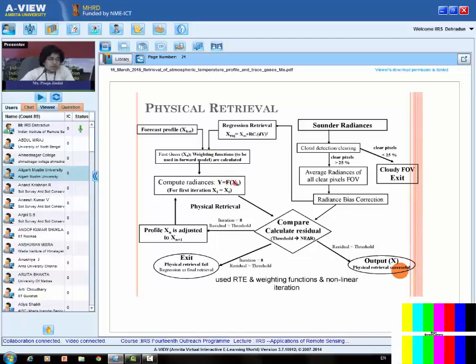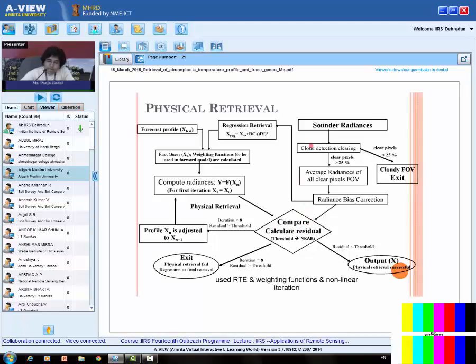This y is equal to f(x_n). F stands for forward model. Forward model means solving of the radiative transfer equation in the forward direction. So we'll compute the radiances. Now we will compare these radiances with the satellite radiances.